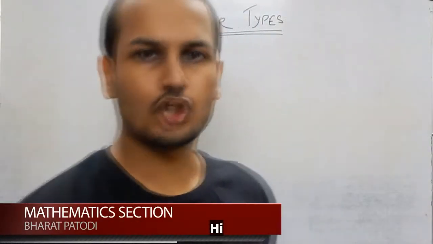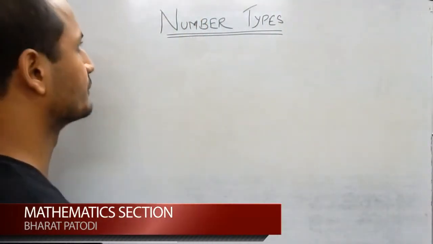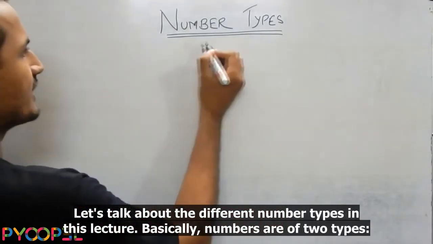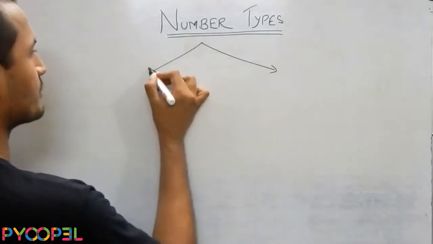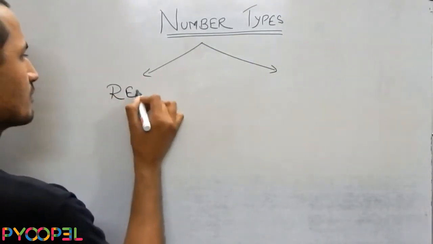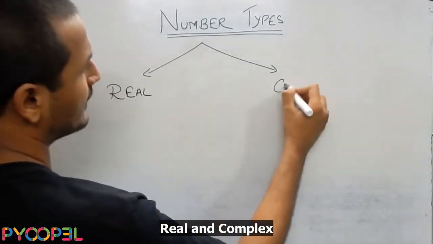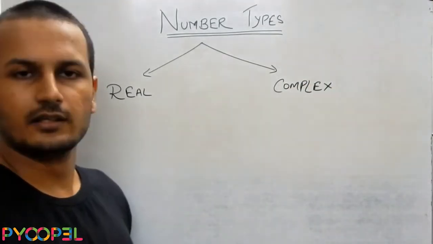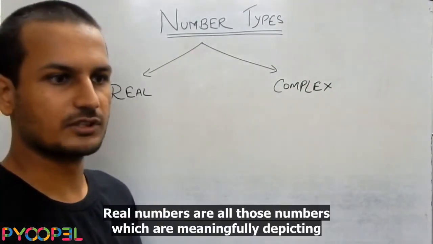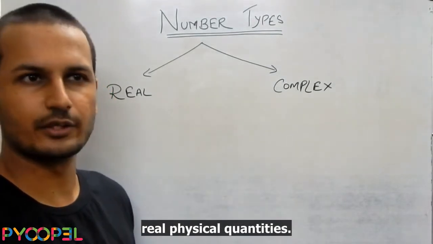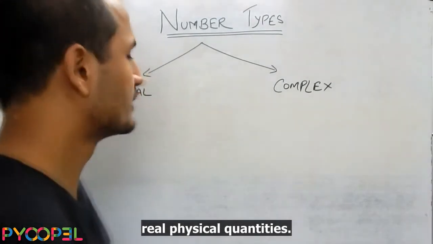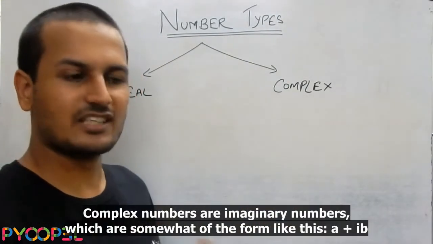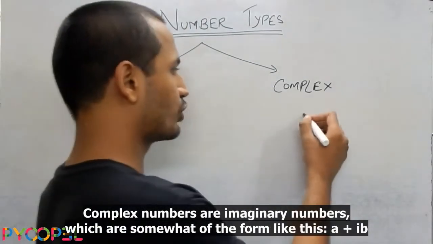Hi, let's talk about the different number types in this lecture. Basically, numbers are of two types, real and complex. Real numbers are all those numbers which are meaningfully depicting real physical quantities. On the other hand, complex numbers are imaginary numbers which are of somewhat of the form like this,